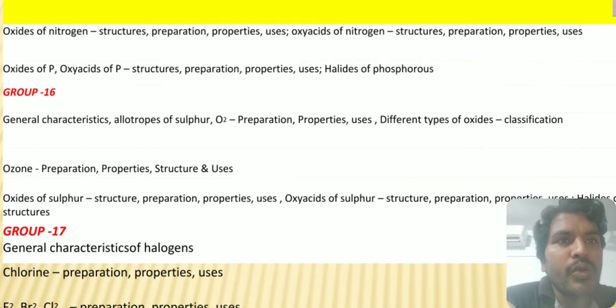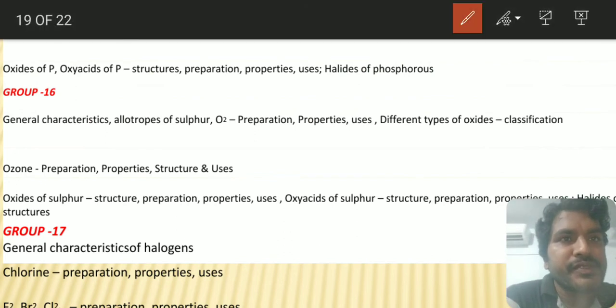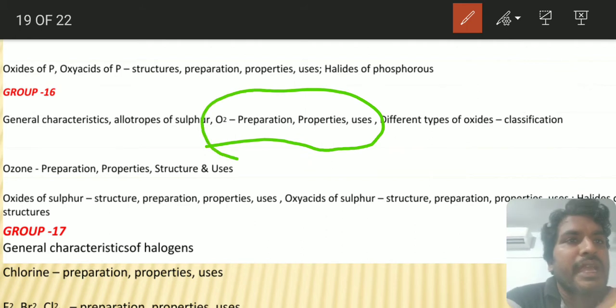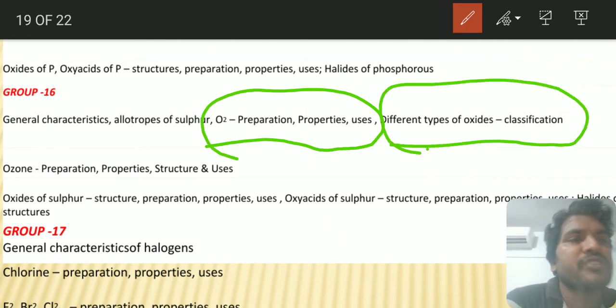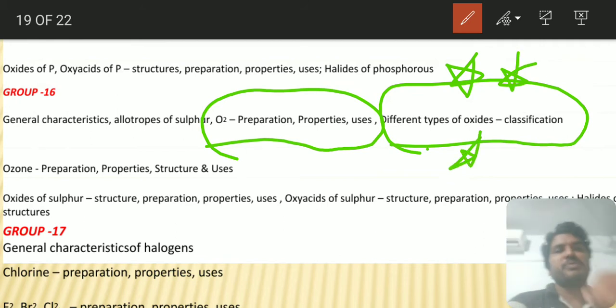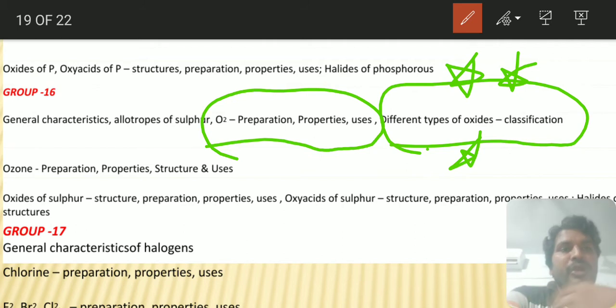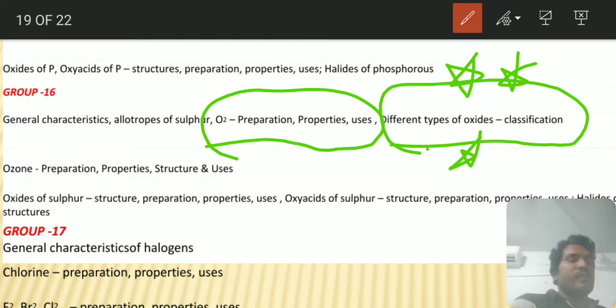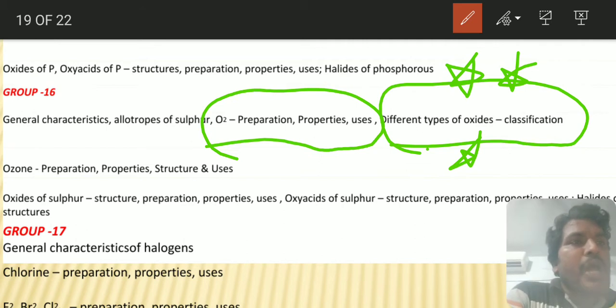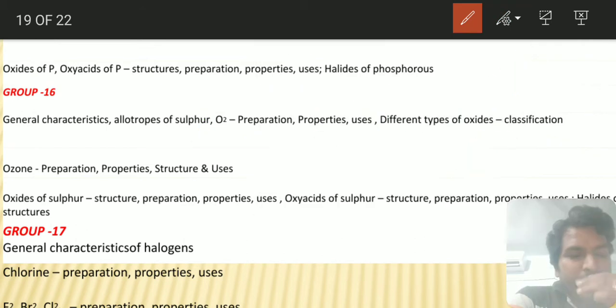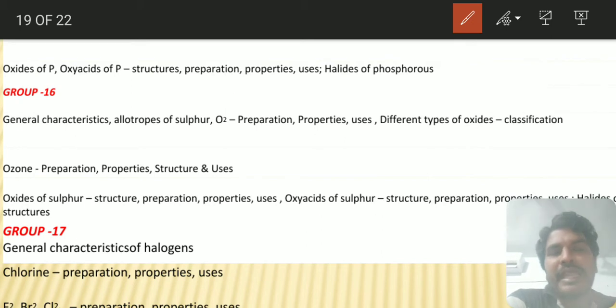And next, you see O2 preparation and properties. This also you be careful with. And types of oxides are there. Try to go through the types of oxides very confidently. Why I am telling this is because oxides are classified as normal oxides and mixed oxides. And for normal oxides, every year they ask one question based on the nature of the oxide. If they ask you based on the strength of acidic and basic oxides, you can easily identify: if the oxidation state is higher, its acidic nature will be more.